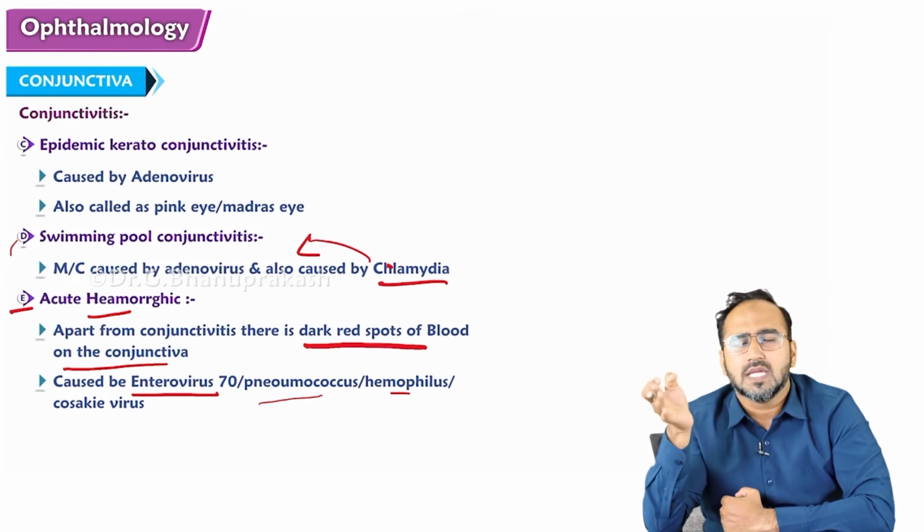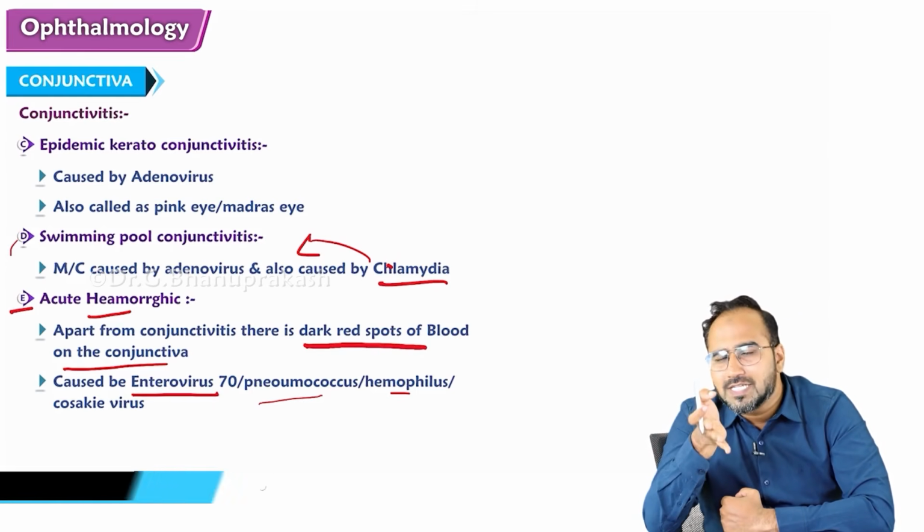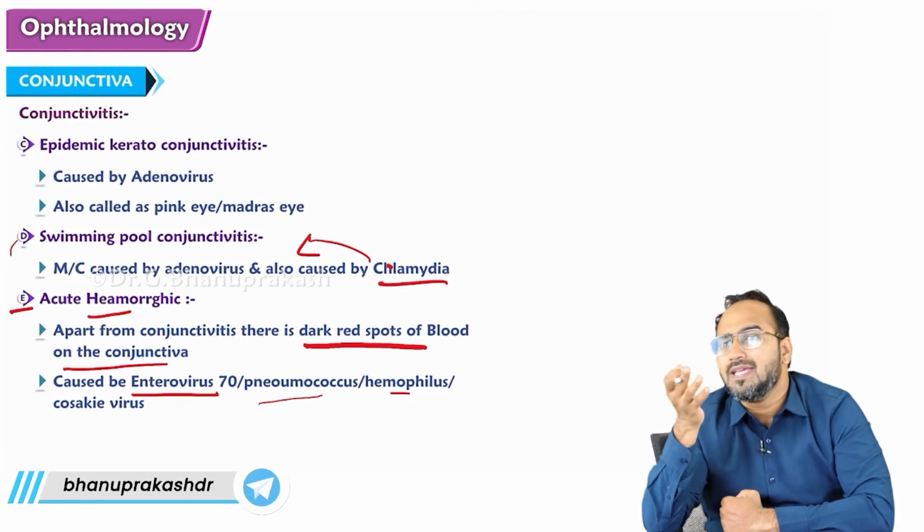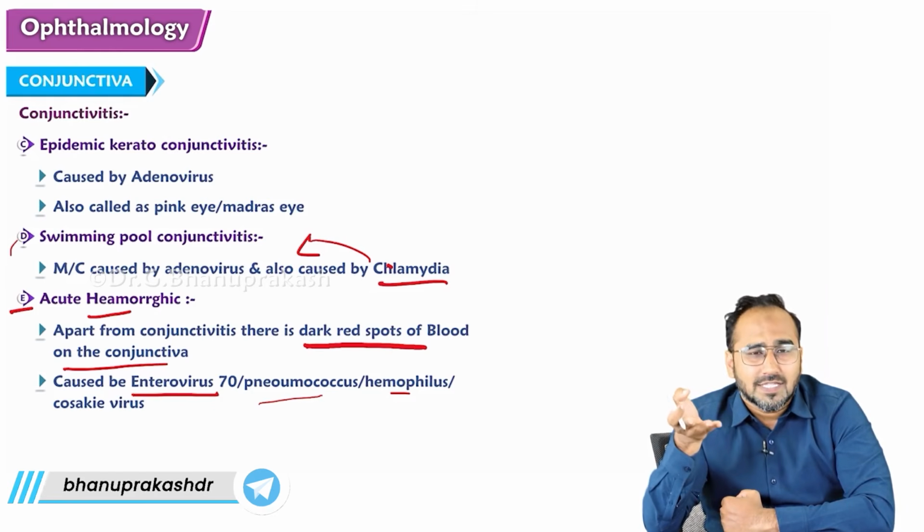So basically remember, guys, true membranous conjunctivitis is caused by Corynebacterium diphtheriae. Pseudomembranous is caused by adenovirus. Then there is what, guys?